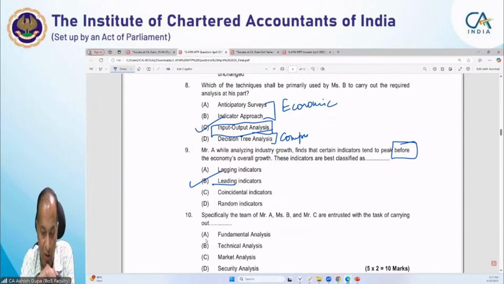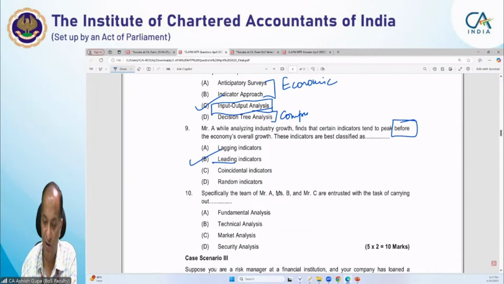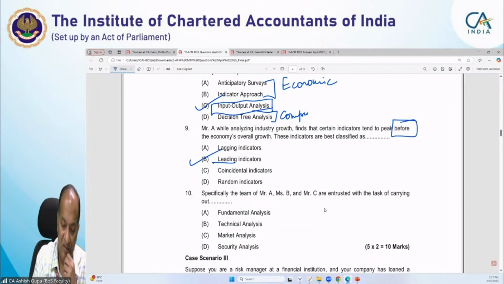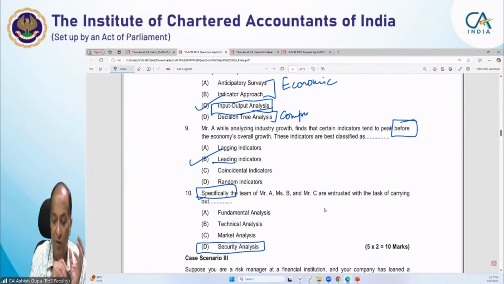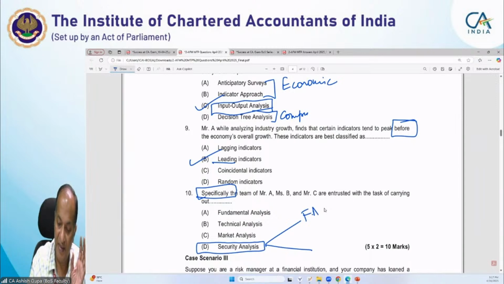Now the last question is specifically about the team of Mr. A, Ms. B and Mr. C, who are carrying out a task. What type of analysis are they carrying out? Security analysis, of course, is one possible option. But I am writing the term "specifically" here, because security analysis consists of two parts: fundamental analysis and technical analysis. Fundamental analysis consists of three parts: economy analysis, industry analysis and company analysis.